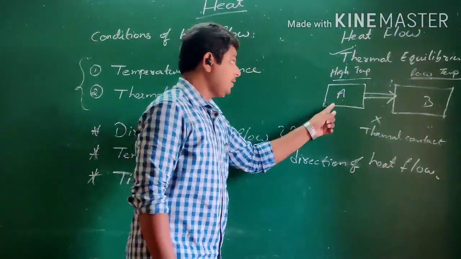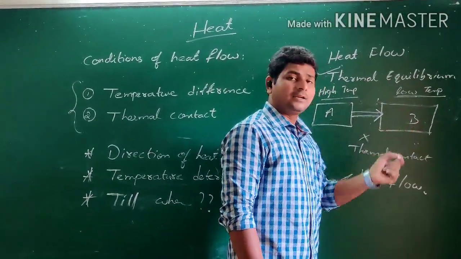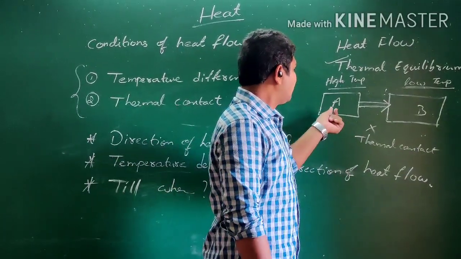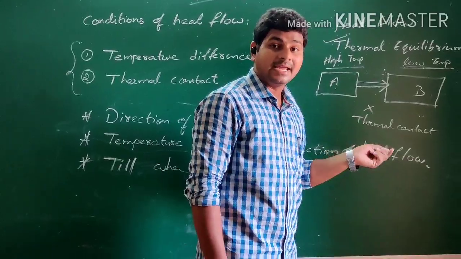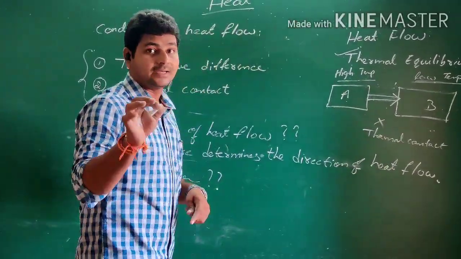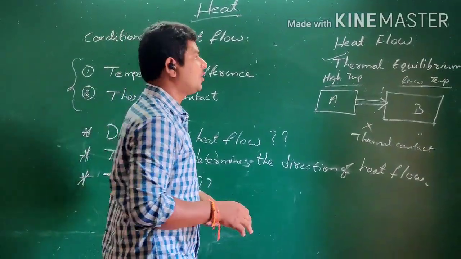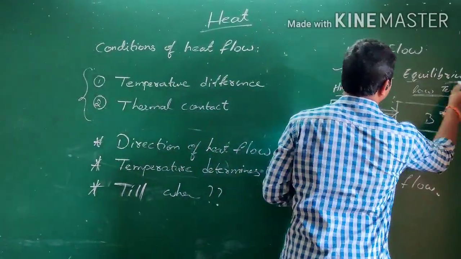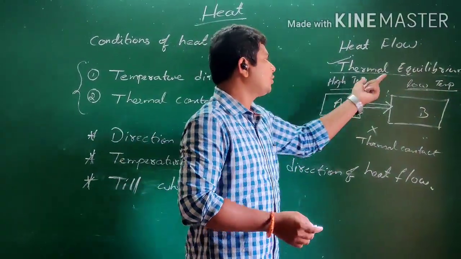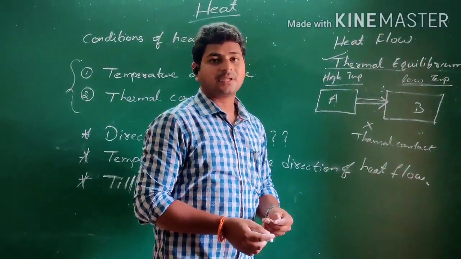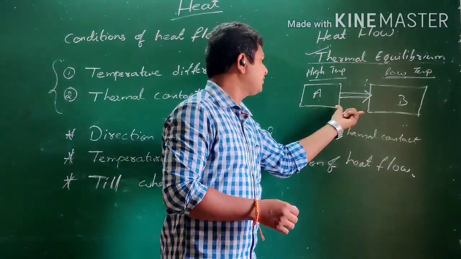So body A, which is at high temperature, loses heat to body B at low temperature, right? But this heat flow takes place until both the bodies attain same temperature. So that condition of attaining same temperature is called equilibrium. Which equilibrium? Thermal equilibrium. I hope you know the meaning of the word equilibrium. It is a physical state of balance. Now they are in a physical state of balance.